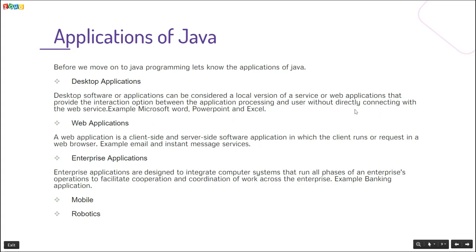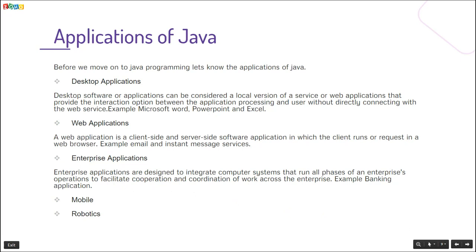Web application. A web application is a client-side and server-side software application in which the client runs or requests in a web browser. Example: email and instant message services. Next is enterprise application. Enterprise applications are designed to integrate computer systems that run all the phases of an enterprise's operations to facilitate cooperation and coordination of work across the enterprise. Example: banking application. Another application is that we are using Java in mobile and robotics.